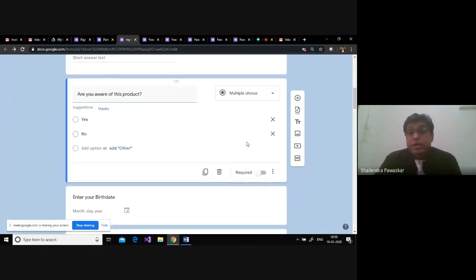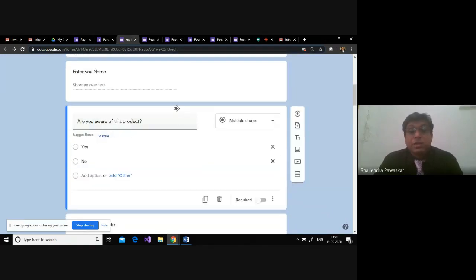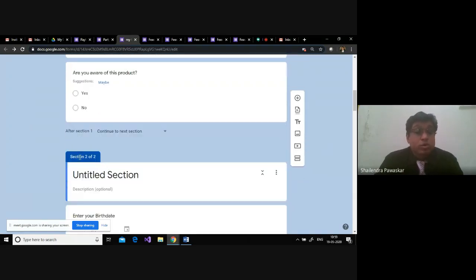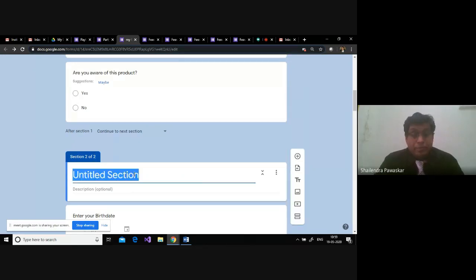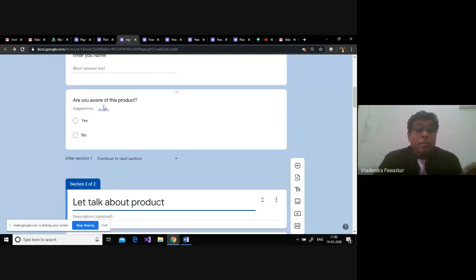So in this case, what I will do is use the sections feature. What is the use of this section? I'll create a section here by saying add a section. So automatically section 2 will be added. Now what I'm doing is, if the person is aware of the product, he should come out.